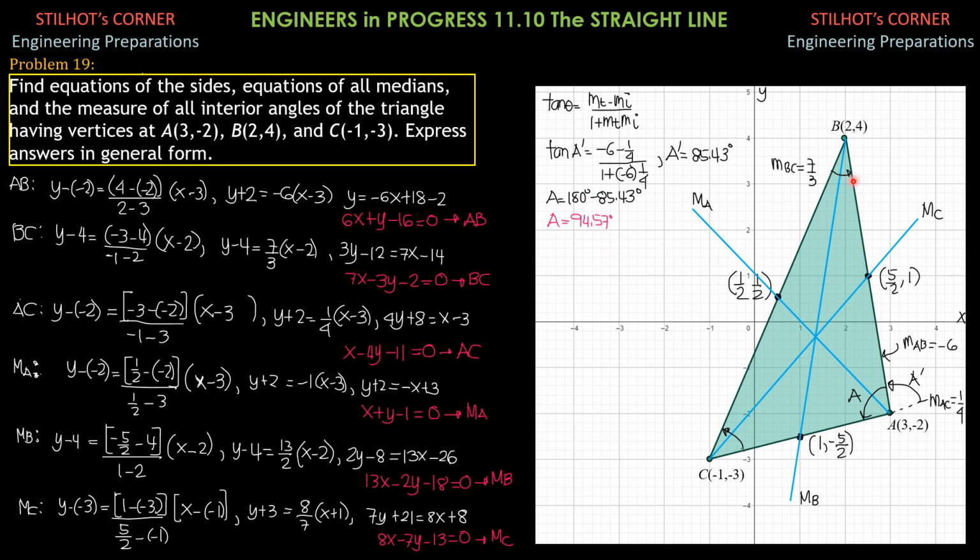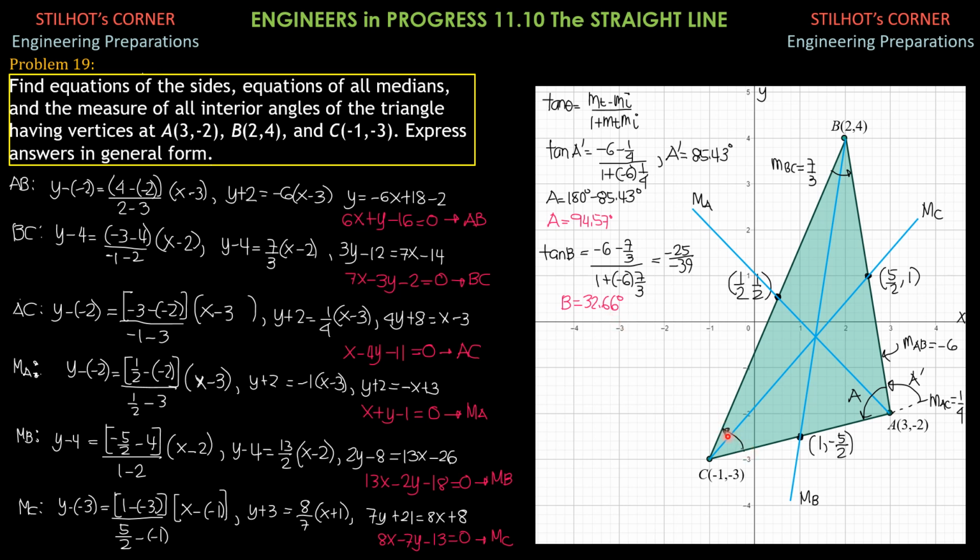For B, this is the terminal side. The slope is negative 6. The initial side is 7/3. And since this is acute, this will give us directly the correct value of angle B. Tangent theta B is negative 6 minus 7/3 all over 1 plus negative 6 times 7/3. So it is negative 25 over 3 over negative 39 over 3, and that is inverse tangent of positive 25 over 39, which is equal to 32.66 degrees.